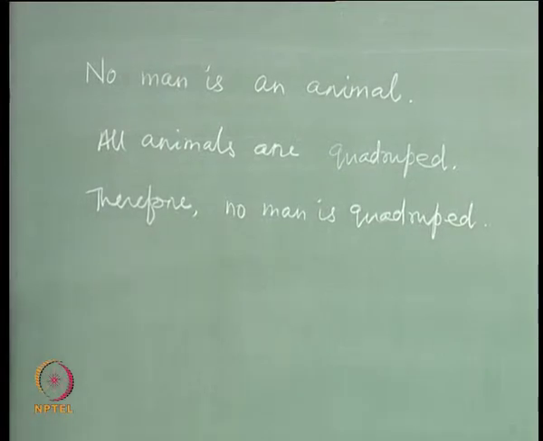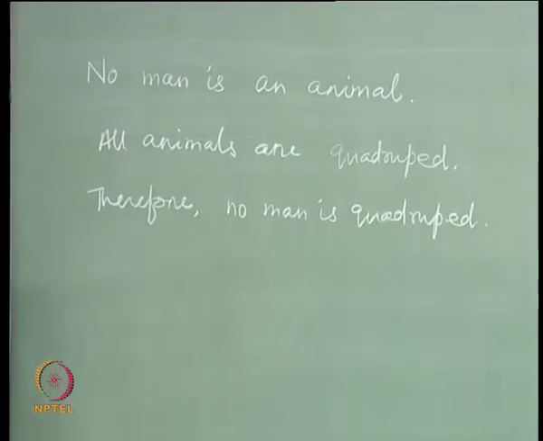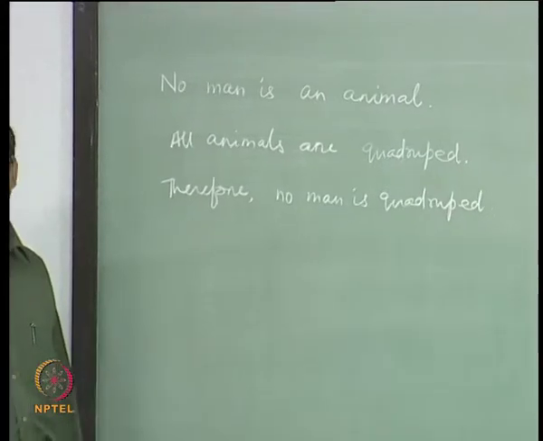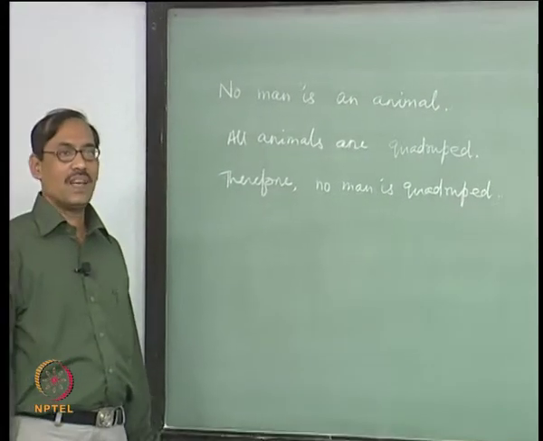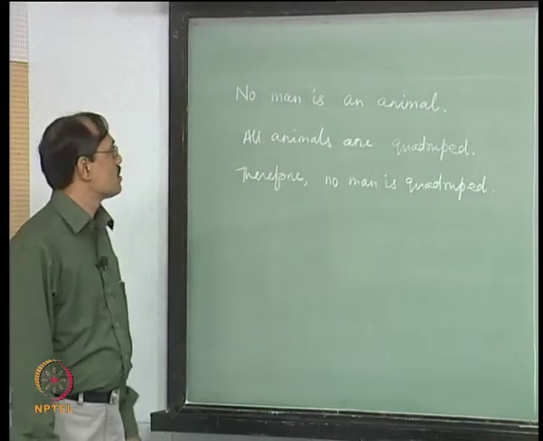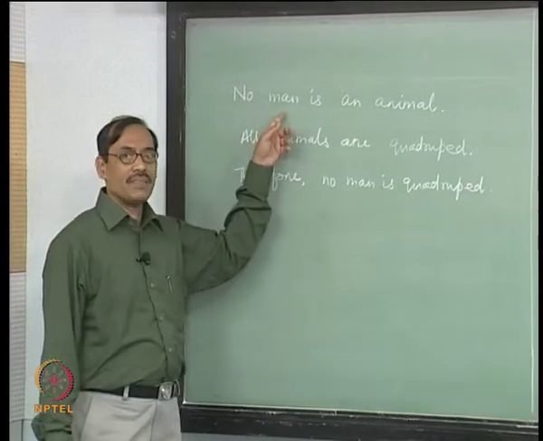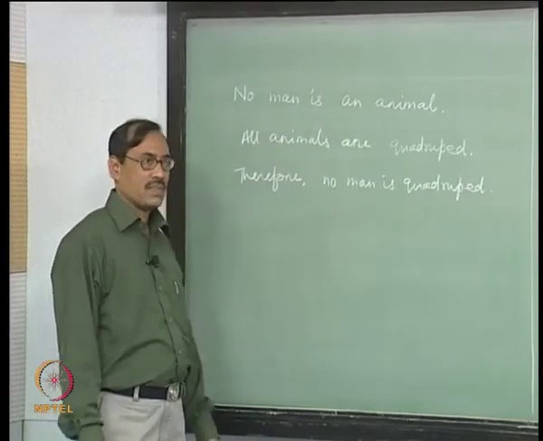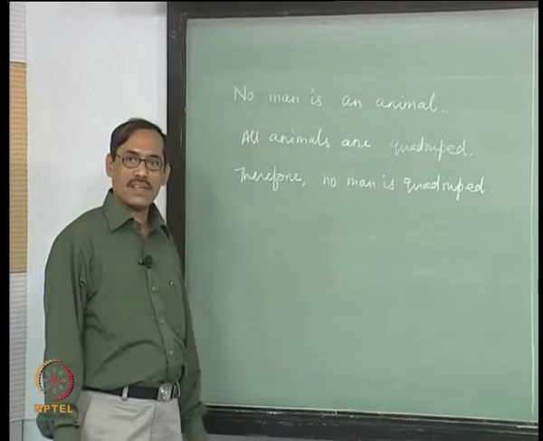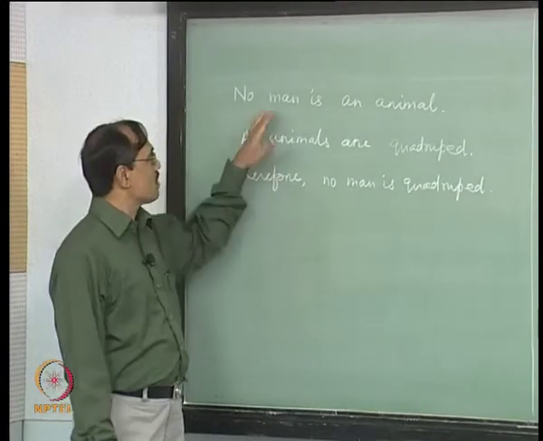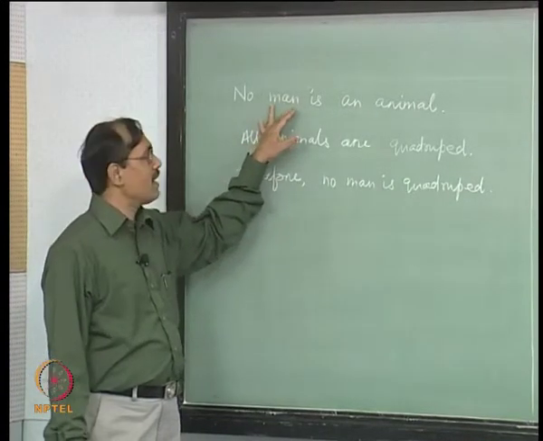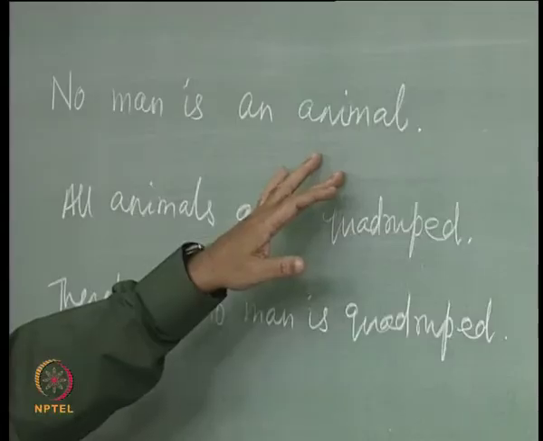We are not concerned now whether the argument will be true or false, whether that is a valid consequence or not. Let us see how symbolization goes. First, we identify the predicates and the connectives. There are no connectives used here. First one is something is a man, something is an animal, so you need 2 predicates.